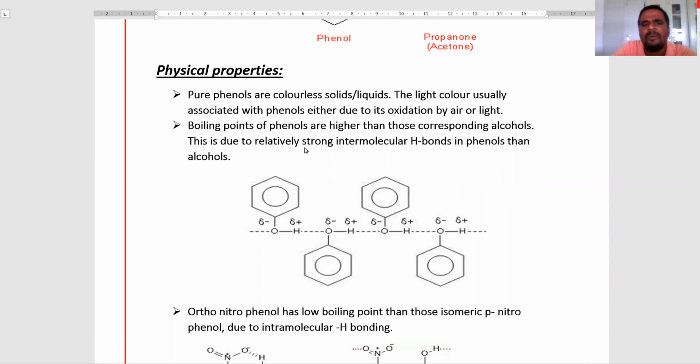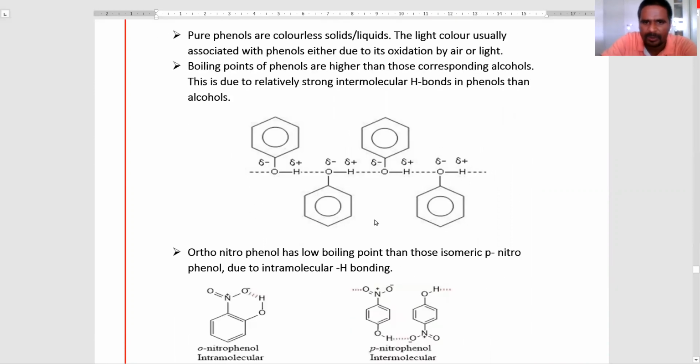This is due to the relatively strong intermolecular hydrogen bonding in phenols compared to alcohols. Here the phenols have high boiling points because of strong intermolecular hydrogen bonding compared to alcohols. Now see the intermolecular hydrogen bonding between the phenols. This is the figure, you observe it.